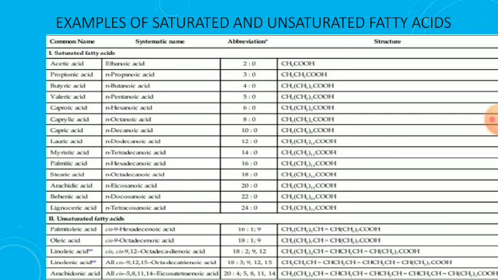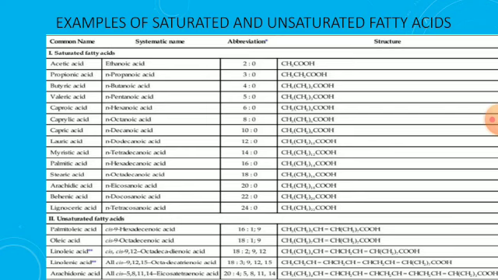The 20 carbon saturated fatty acid is arachidic acid and the systematic name is eicosanoic acid. The 22 carbon saturated fatty acid is behenic acid and the systematic name is docosanoic acid. The 24 carbon saturated fatty acid is lignoceric acid and the systematic name is tetracosanoic acid.